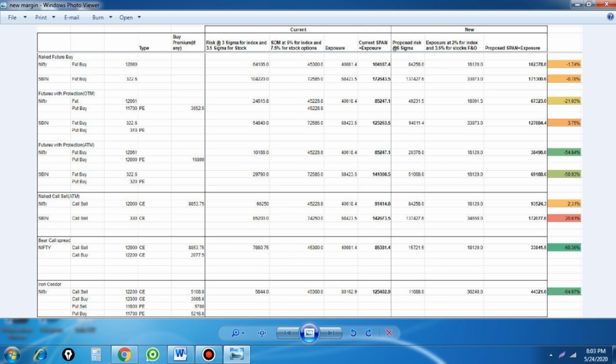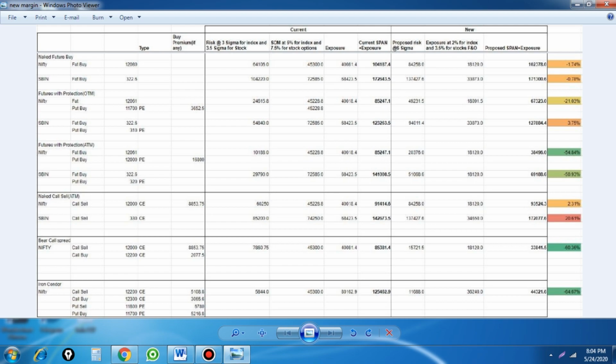If anyone trades Nifty, for example Nifty futures, if you are buying, the risk that was 3 sigma is now changing to 6 sigma. You see the initial margin is based on 3 sigma. Here the margin is 64,000, exposure margin is 4,000, and the overall margin comes to 1 lakh 4,000. So don't think about 3 sigma and 2 sigma. What matters is the benefit in margins.